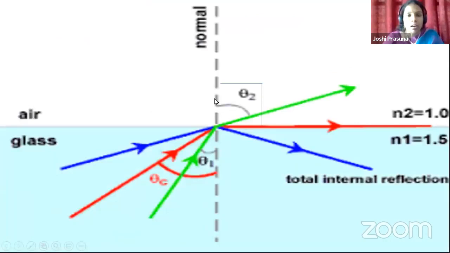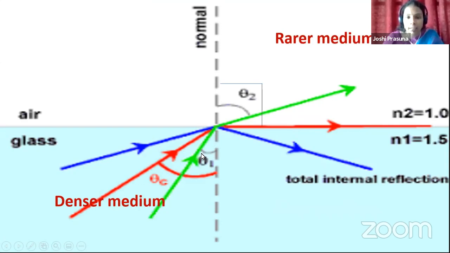So let me explain with one more diagram here. All these cases are taken in one diagram only. Okay, children. So look at the green colored ray. Here also the refraction is from denser medium to rarer medium. So you have chosen the first incident angle to be theta 1. So this green colored ray is the first incident ray. Because it is moving from denser medium to rarer medium, the refracted ray is moving away from the normal. So as you further increase step by step, and gradually increase